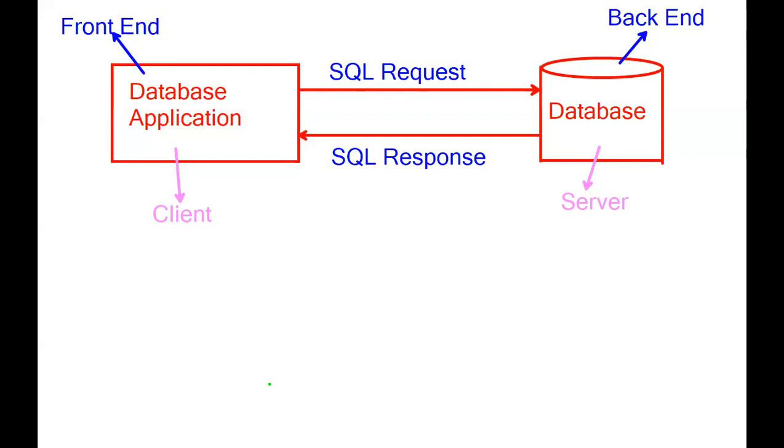What is a database application? An application communicating with a database is known as a database application. What is an application? An application is a program which we interact with on the desktop. What is a database? It is software. It is an organized collection of data. How is data organized? In the form of tables. What does a table contain? Fields and records.